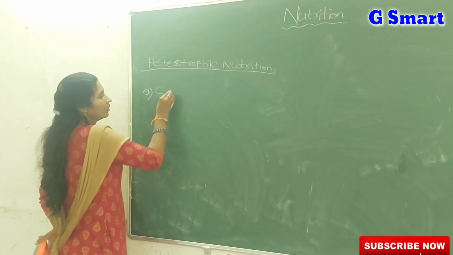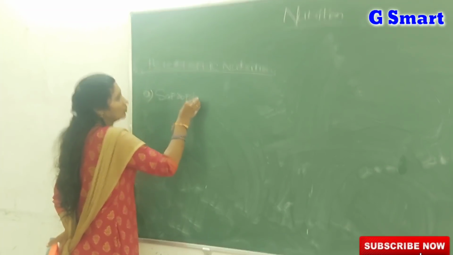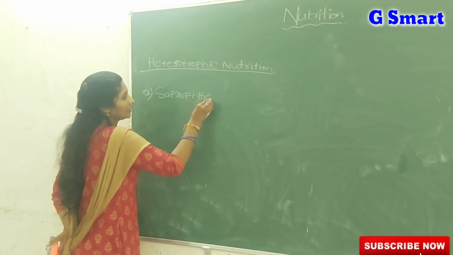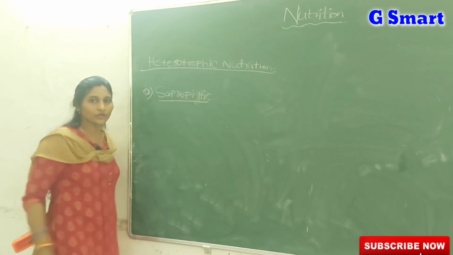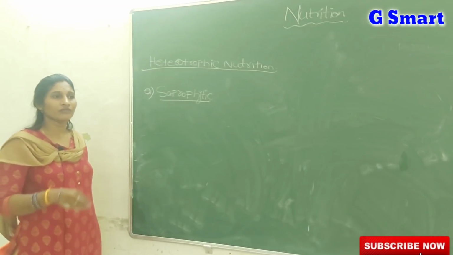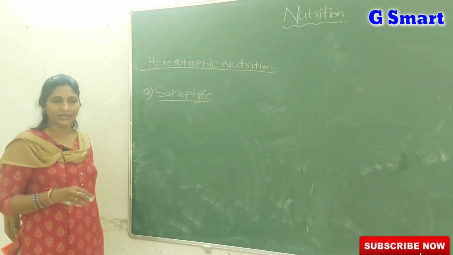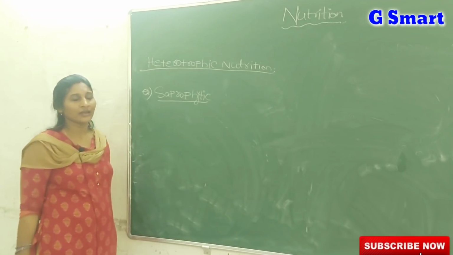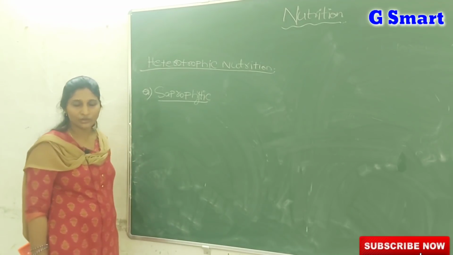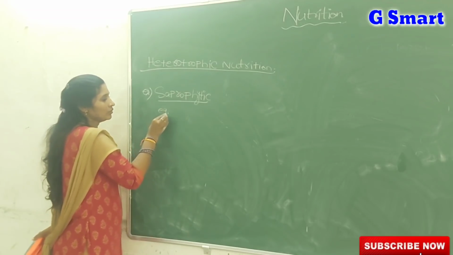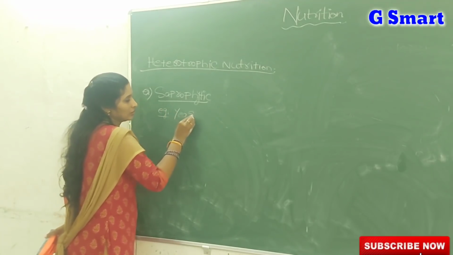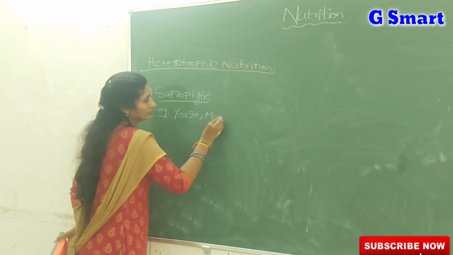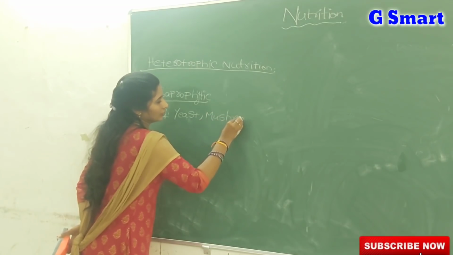The first one is known as saprophytic nutrition. Saprophytic nutrition means the organisms which feed on dead and decaying matter, or which take nutrients from dead and decaying matter. Examples: yeast, mushroom, bread mold.